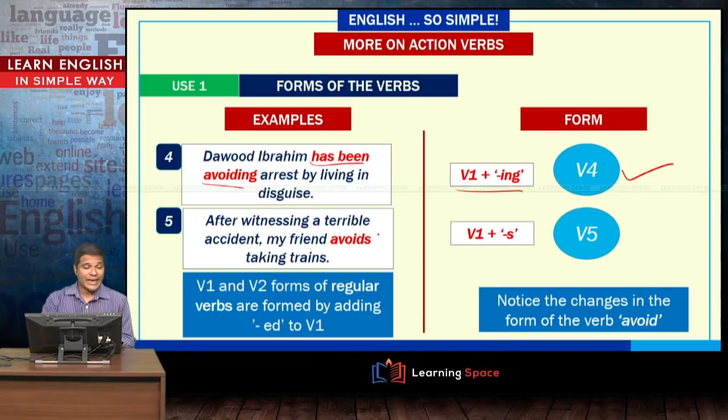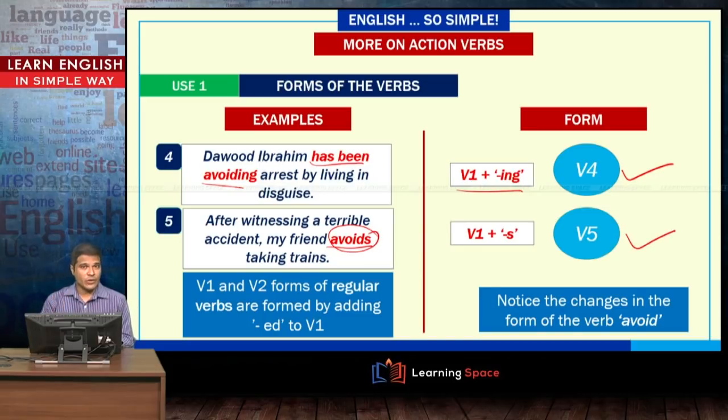After witnessing a terrible accident, my friend avoids taking trains. So, again this sentence is in simple present tense, but there is a different form of the verb used here, not avoid, but avoids. So, that is V1 plus S or sometimes V1 plus ES, and this is called the V5 form.